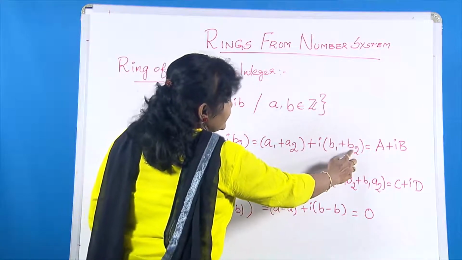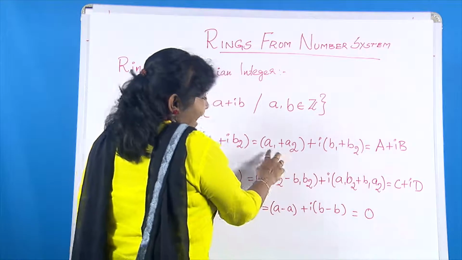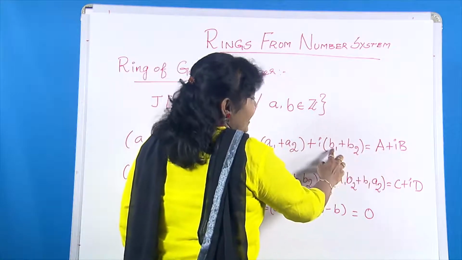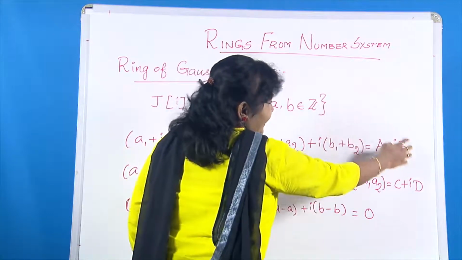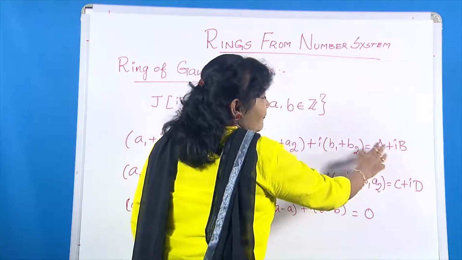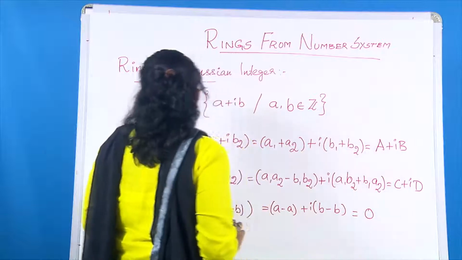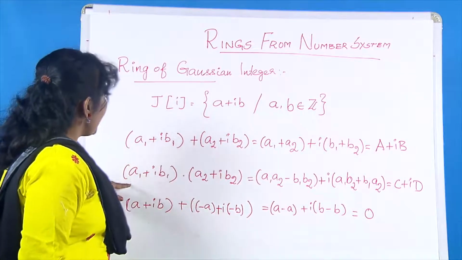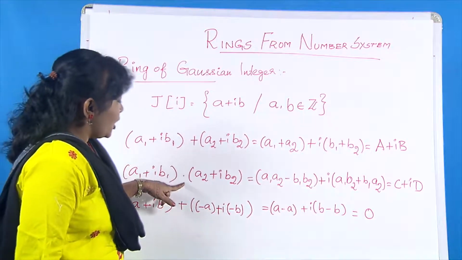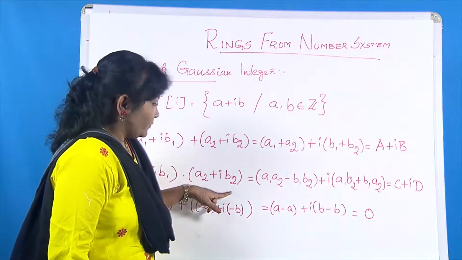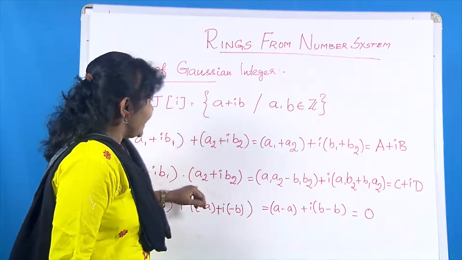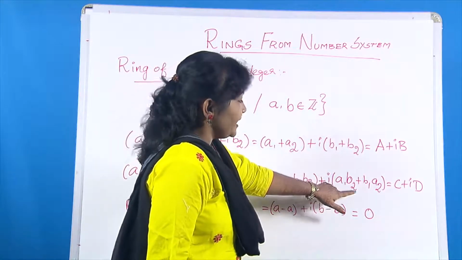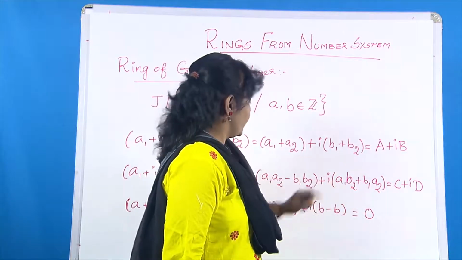Again we are adding two integers here, so again we will get an integer, in the same form of a plus ib. Next, we will check the multiplication property. (a1 plus ib1) dot (a2 plus ib2) is equal to (a1a2 minus b1b2) plus i times (a1b2 plus b1a2).